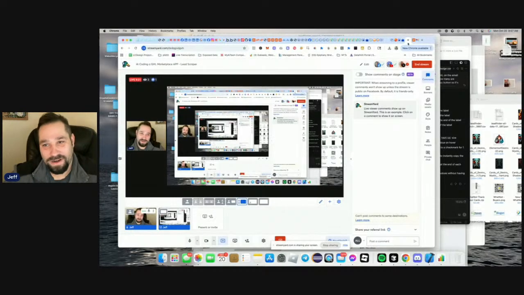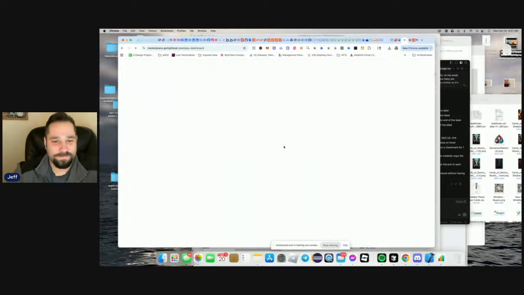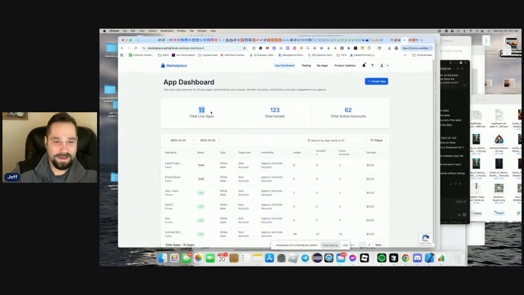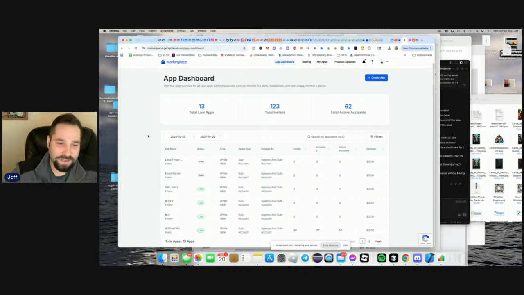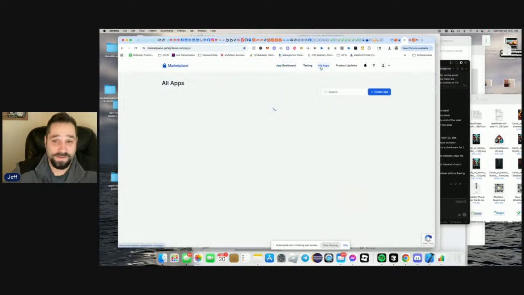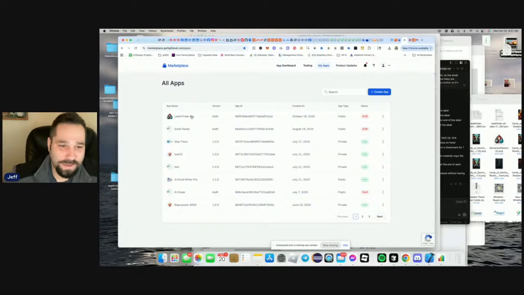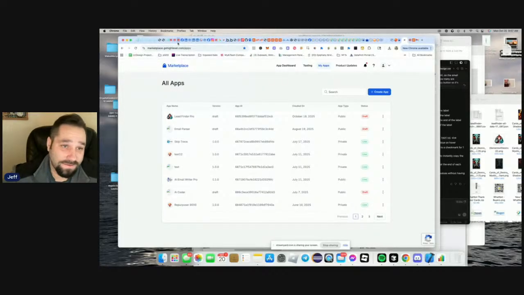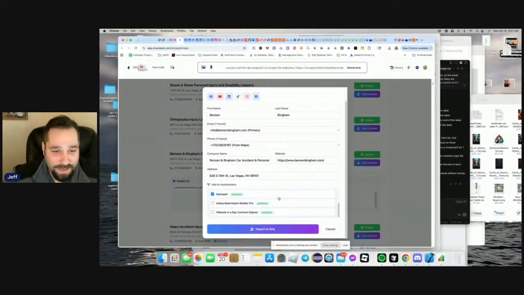Basically, the next part is to connect it into a GHL marketplace app. I already have a marketplace, or a couple marketplace apps. And so now we're actually going to make it where you're able to use this inside here. You can see Lead Finder Pro. You're going to be able to instantly download it and install it inside your accounts and kick butt right from there.